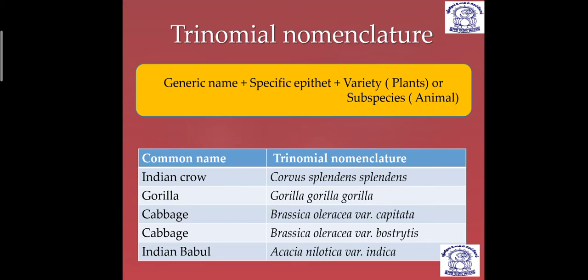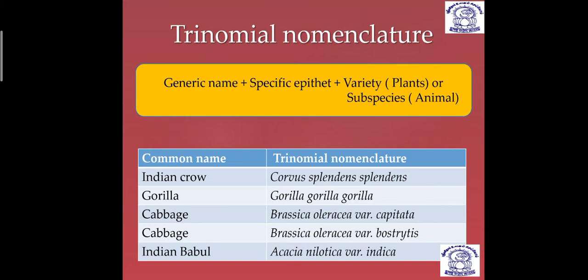Similarly, you can see some examples of trinomial nomenclature of common names, like the Indian crow. The scientific name of the Indian crow is given as Corvus splendens splendens. Yes students, three words are there.